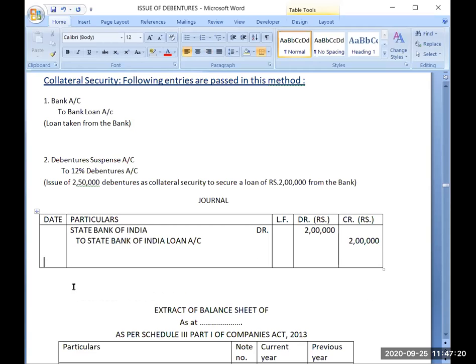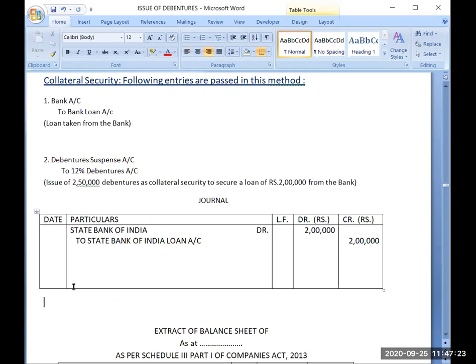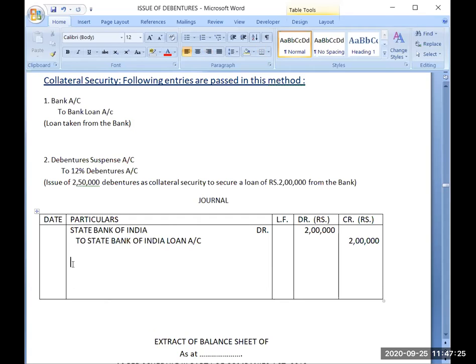The narration will be loan taken from State Bank of India, and then I will record another entry.